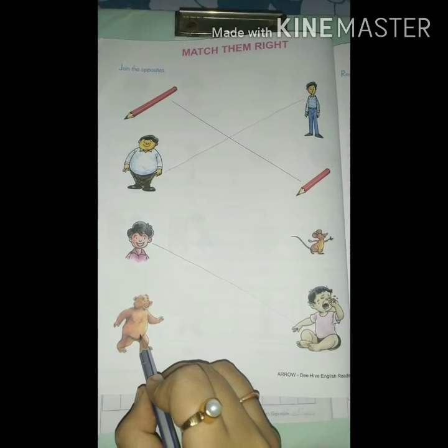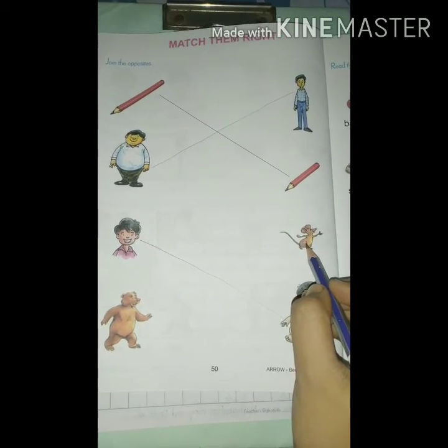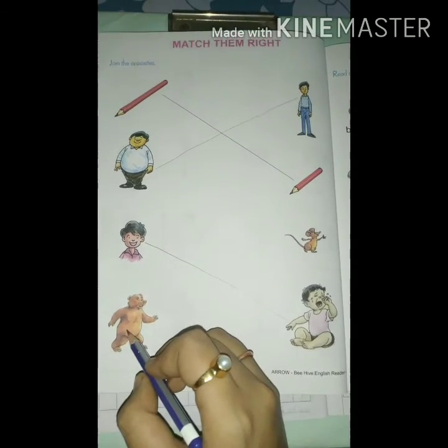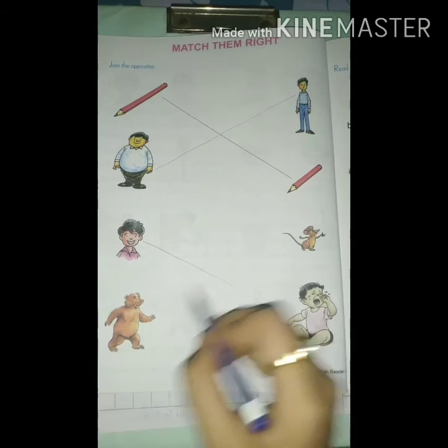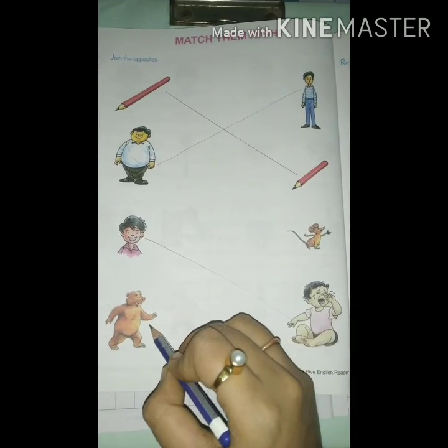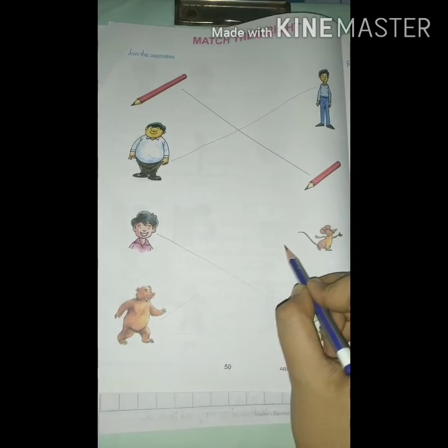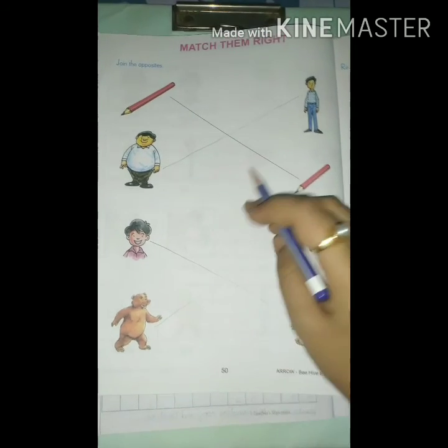This is a picture of a big bear and this is a small rat. Opposite of big is small. So we will match big with small, like this. Do this at home.